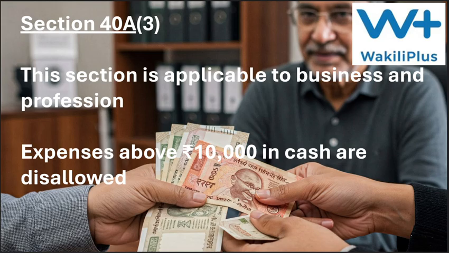Any expenses in cash above rupees 10,000 will not be allowed as an expense and thus cannot be deducted from the income to calculate the profit or gain. This means that the income will increase and the business person has to pay more taxes on this at the prevailing tax rates. Since that expense is disallowed, naturally the income will increase, so he has to pay additional taxes on the increased income.